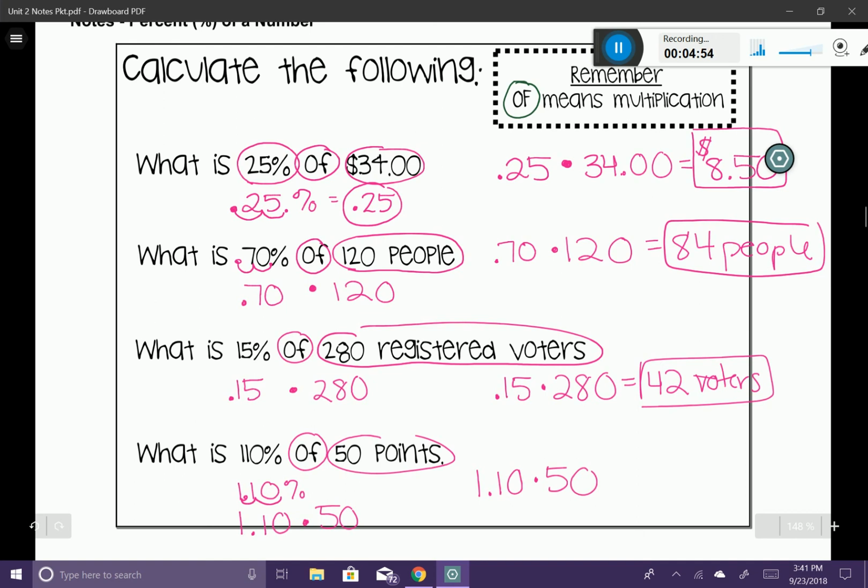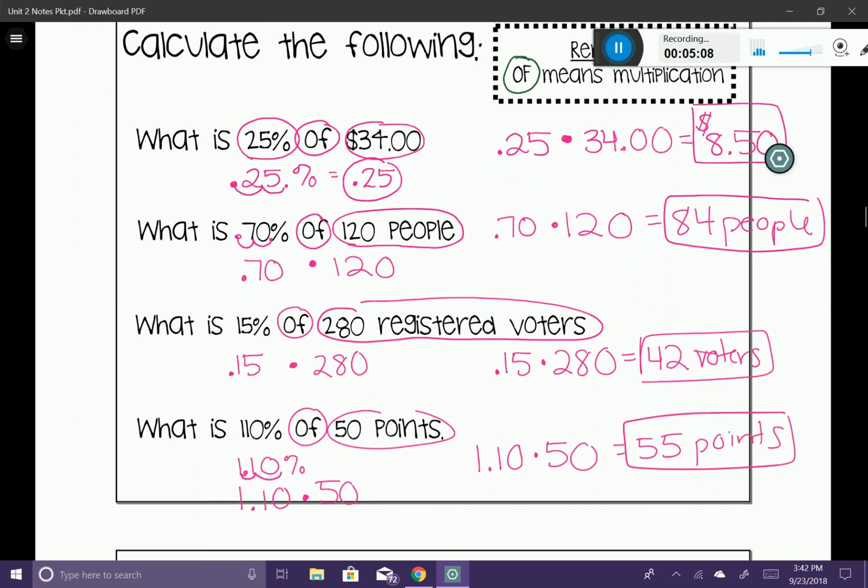1.10 times 50, that's going to give me 55 points. So that is how you find a percent of a number. Now we're going to take that application and we're actually going to do some other types of problems.